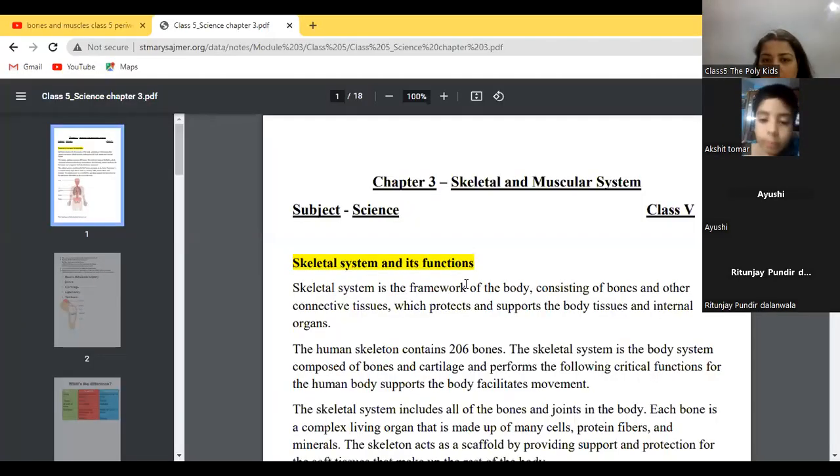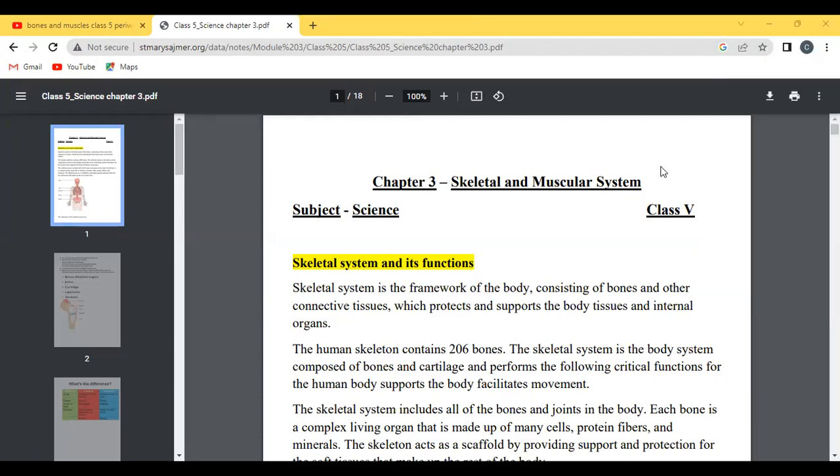So, skeletal system and its functions. The skeletal system is the framework of the body consisting of bones and other connective tissues which protect and support the body tissues and internal organs. So, what do you understand by skeletal system? Can you tell me something about that?